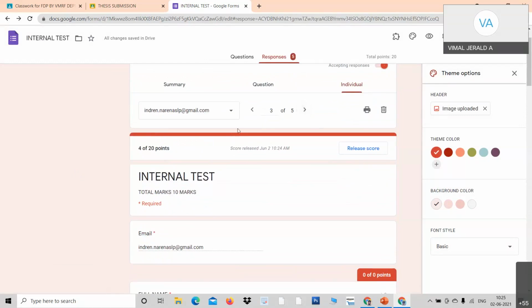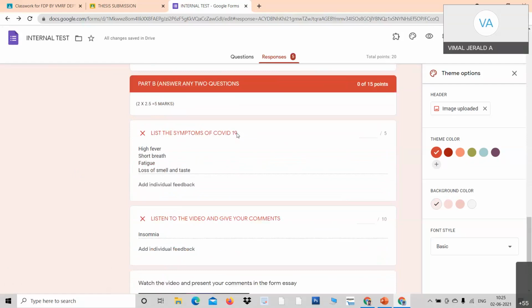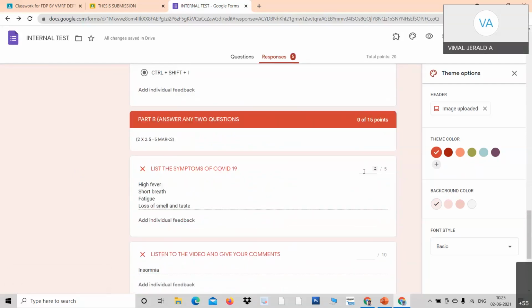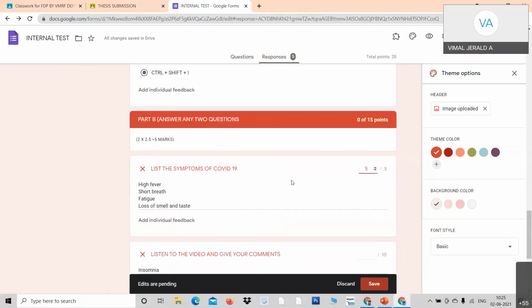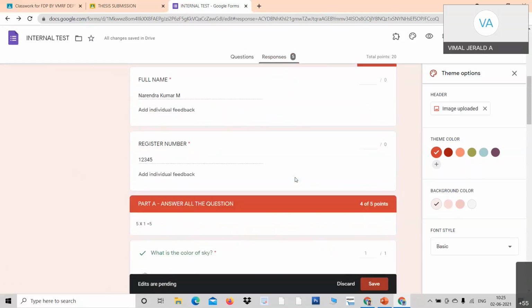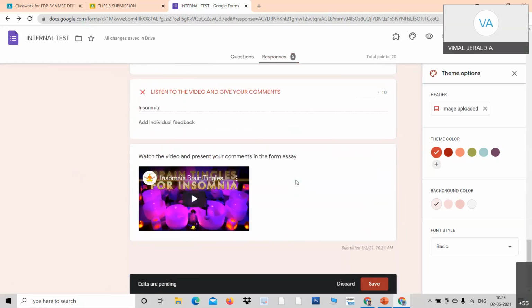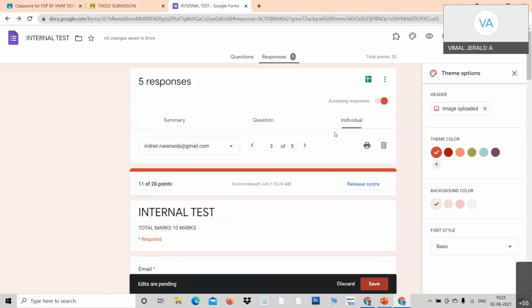Yeah, go to the next student, third student. So third student also, see, for example, he has written something. So I just give 5 marks, full marks. This Professor Nandakumar, the full marks. And I go down and he has written, yeah, 2 marks. So see what is the total score? See, total score for him is, it is out of 20, it is 11 points. So I just save it and go to the next student.